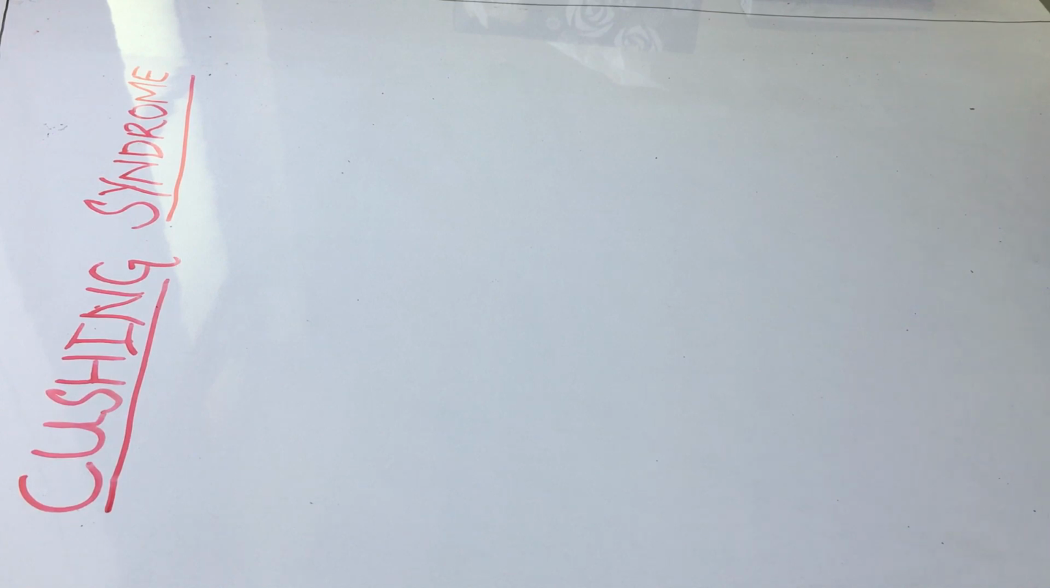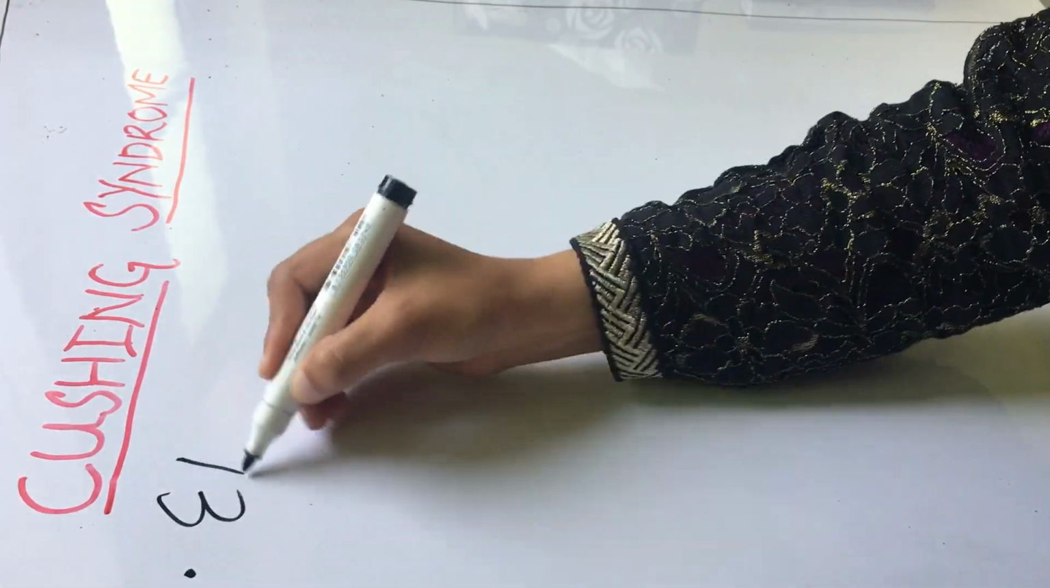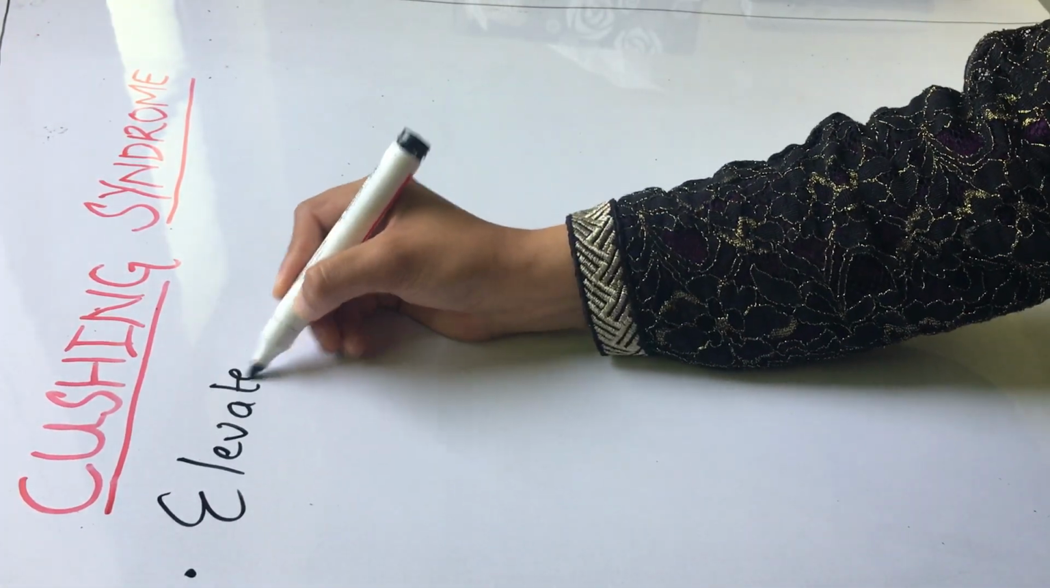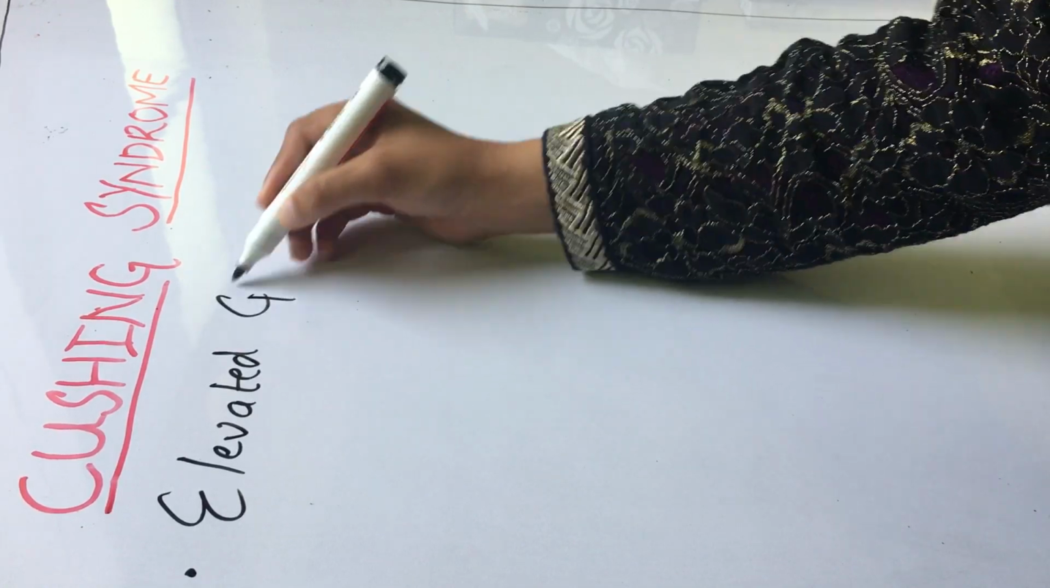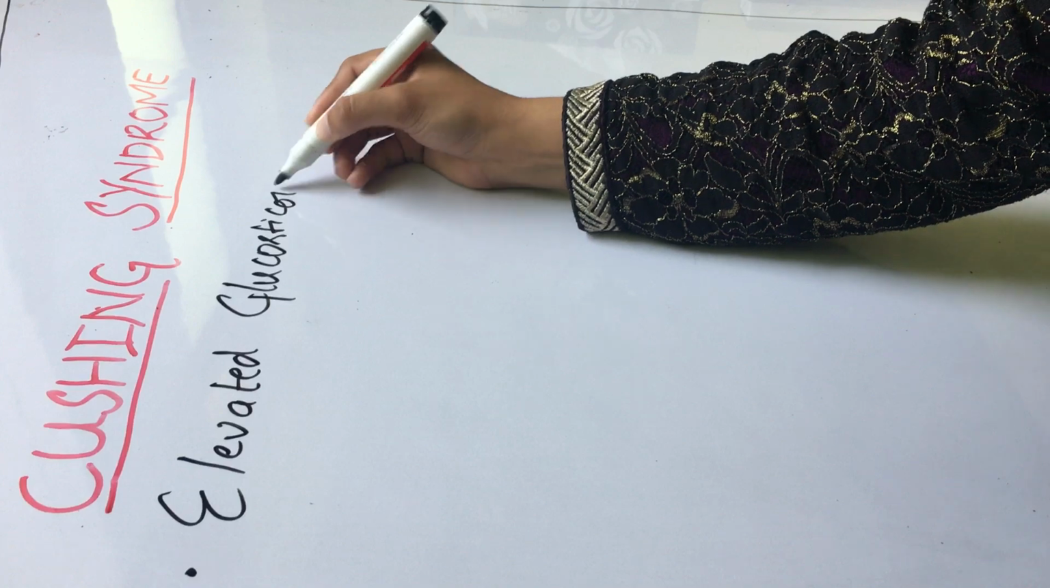Today we will discuss mainly about Cushing syndrome. Now, the first question arises: how is this Cushing syndrome caused? What is Cushing syndrome? Cushing syndrome is caused by various conditions that produce elevated glucocorticoid levels in your body. In Cushing syndrome, you will see that the level of glucocorticoids in your body is raised.